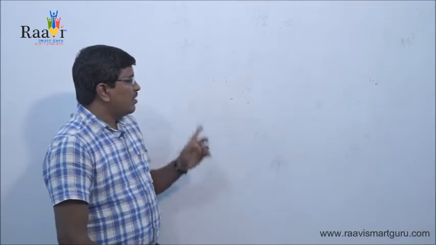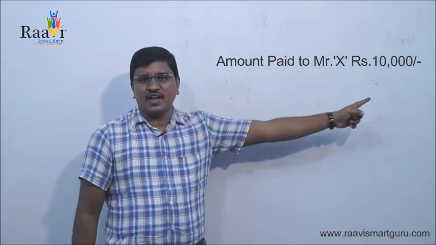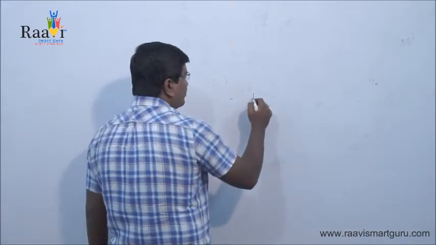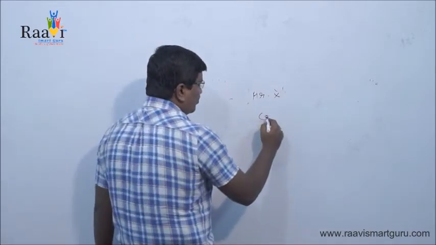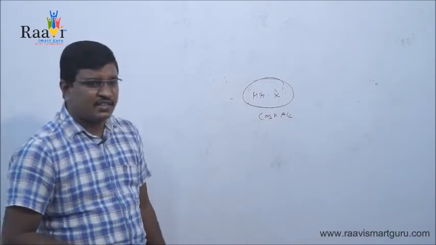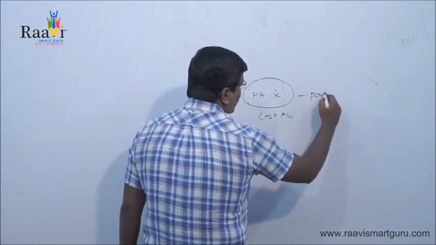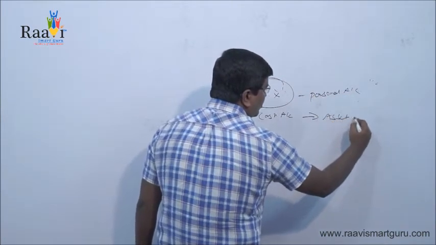Now we'll try to understand this personal account with an example. Amount paid to Mr. X 10,000. In this case also two accounts are there: Mr. X account, and cash account, through which we paid. Mr. X is a personal account. Cash is an asset, so it is a real account.